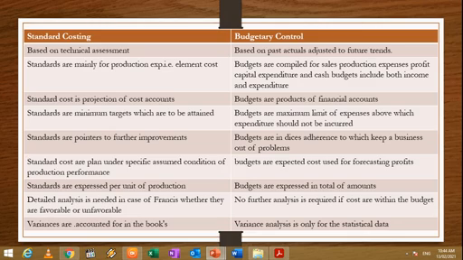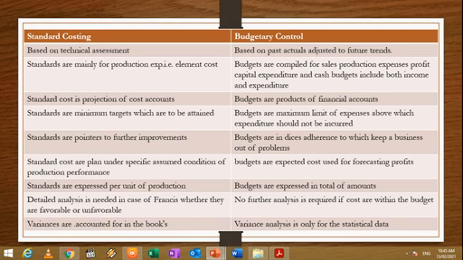Standards are pointers to further improvement, because once you set the standard, you have to adhere to it, you have to be in line with the standards, and therefore it gives you a direction for future improvement. But budgets are the indices which we should adhere to, to keep a business out of problems. Once you are following your budget, it means that you are not having any sort of problems because everything is under control. So that is the basic motto of budgetary control.